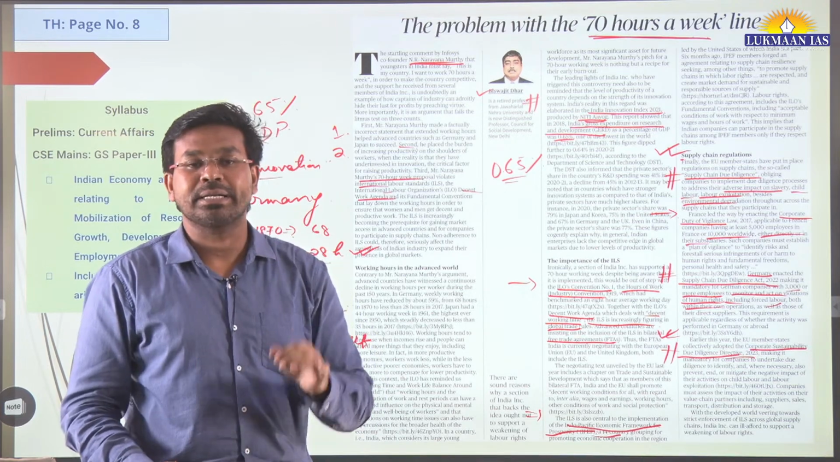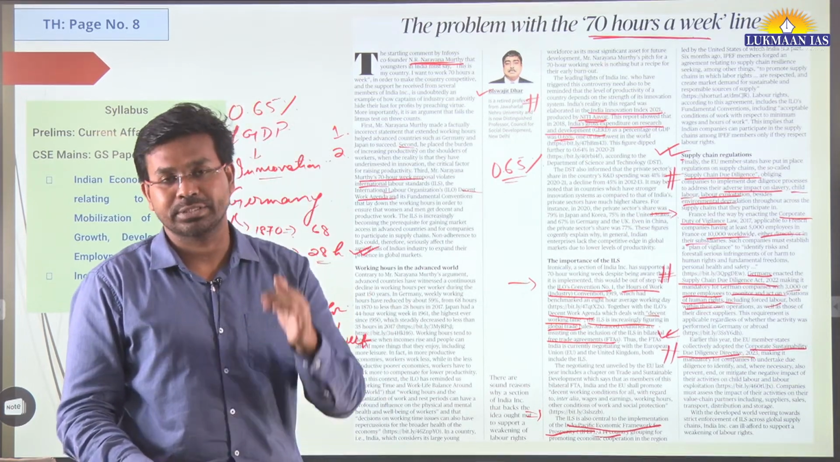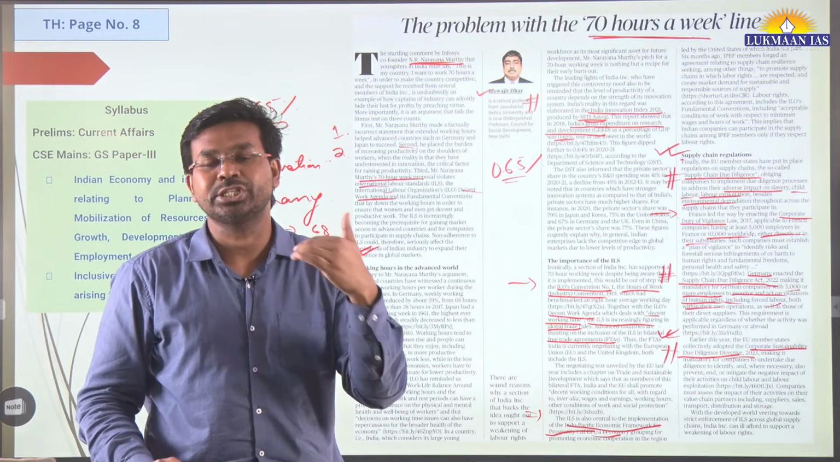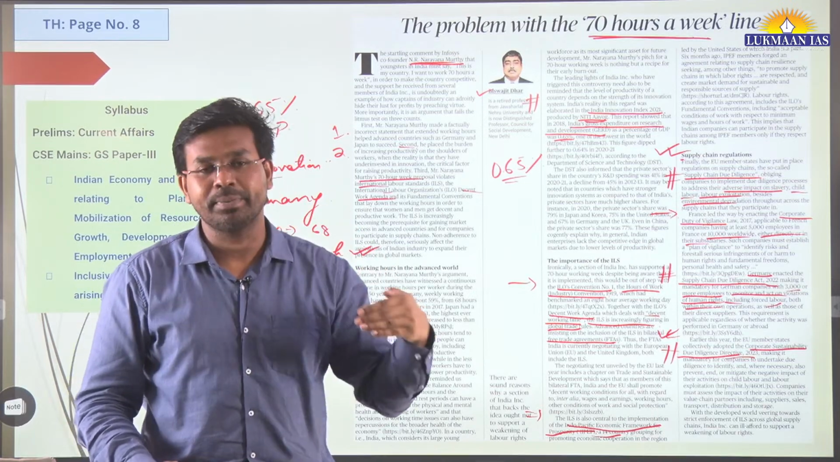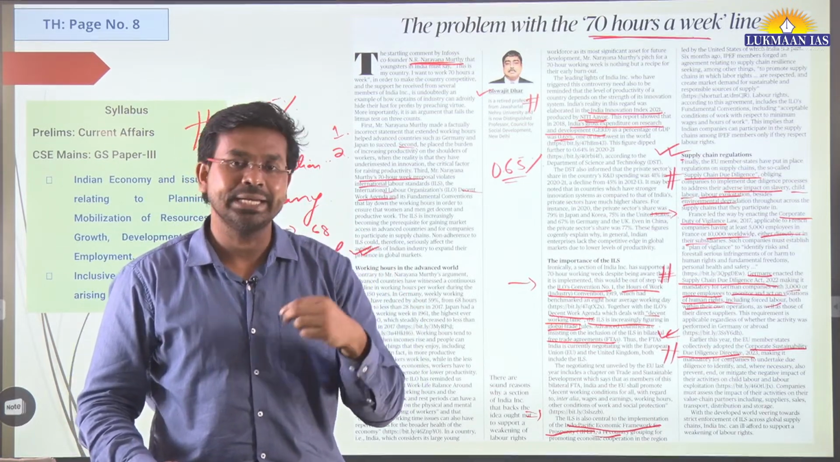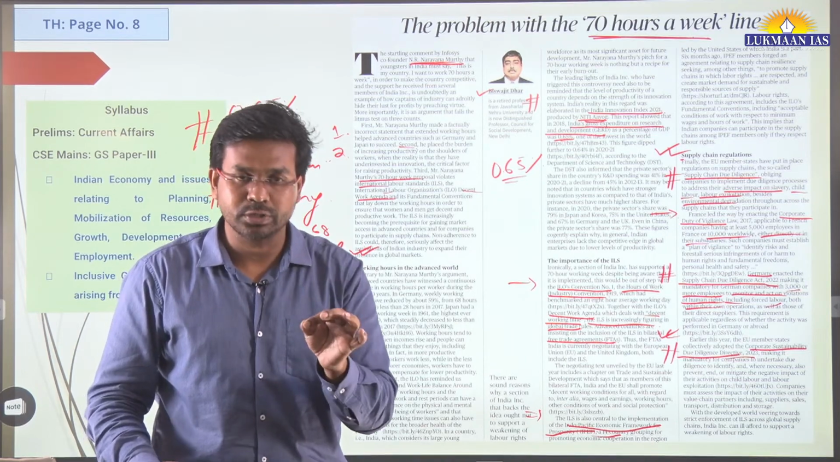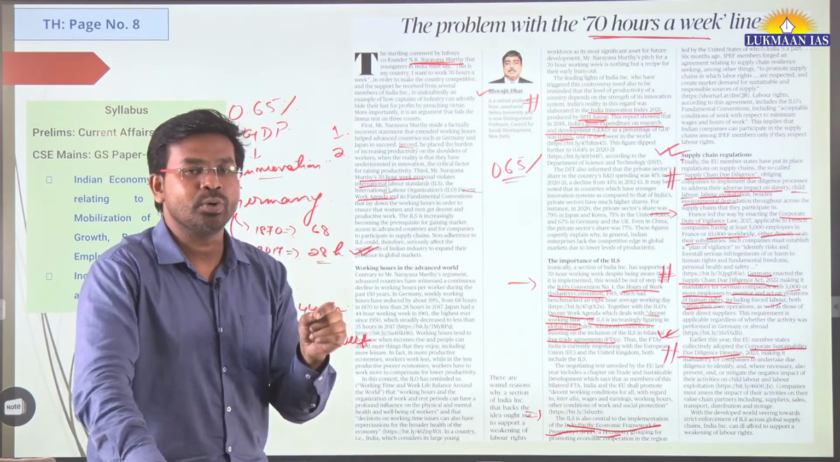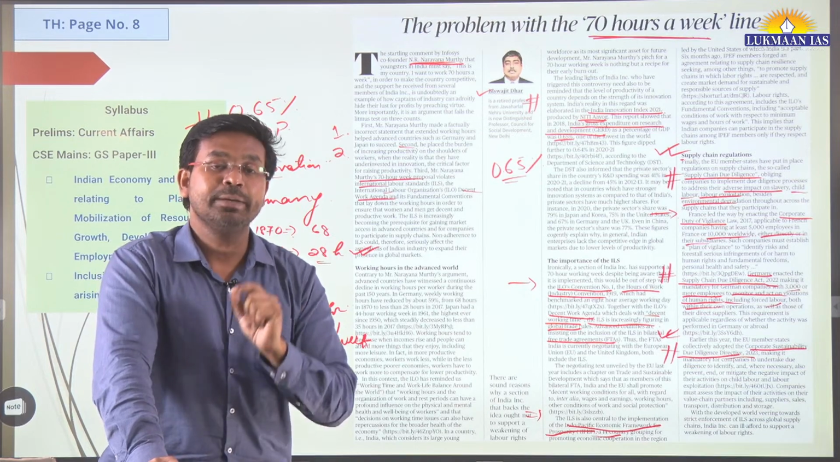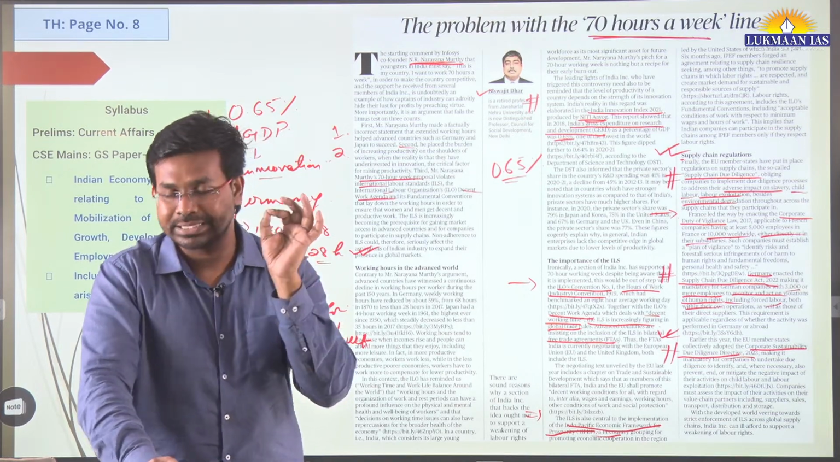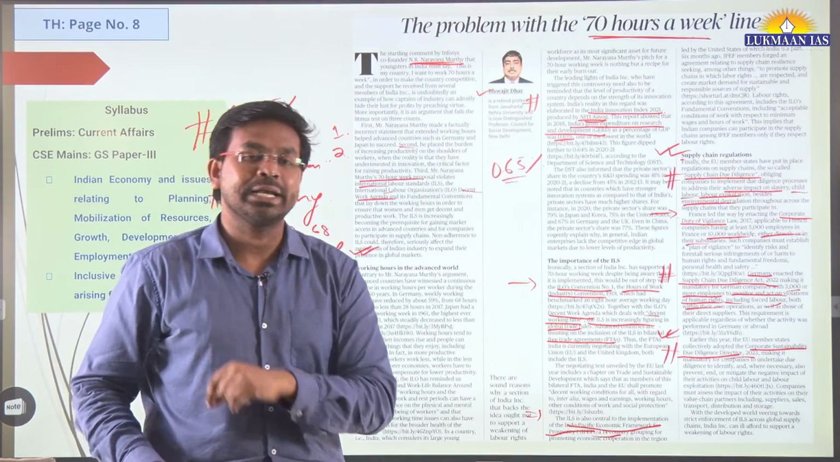And if these developed countries have reduced the number of working hours, if they are making sure that their people are not exploited, so why should India not do it? India should also focus on human rights. They should focus on labor welfare. They should not focus on exploiting the labor or working class people.